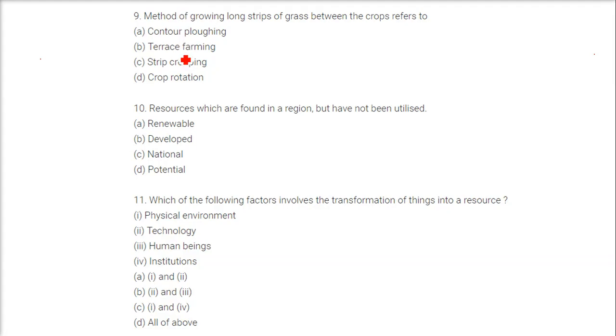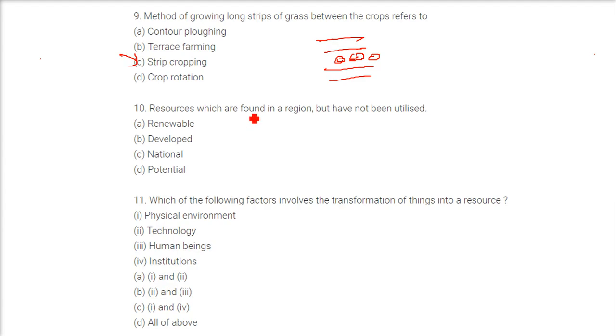Now the next question is method of growing long strip of grass between the crops. It refers to what? The answer is strip cropping. So cropping is done here in strips and in between we grow grasses in order to reduce the speed of the wind.